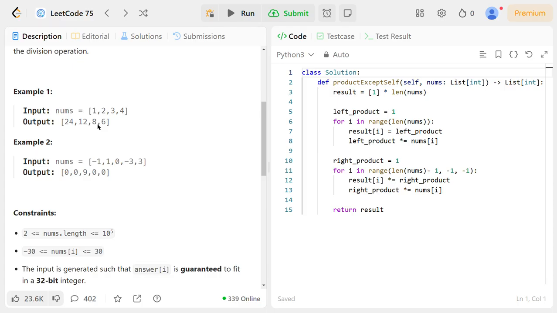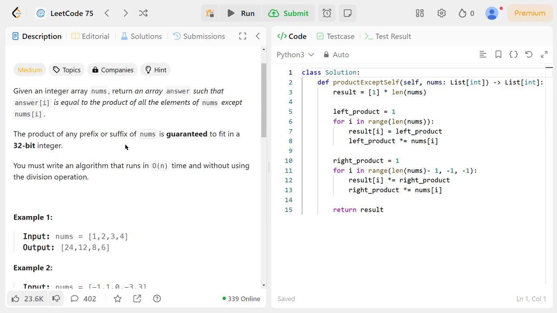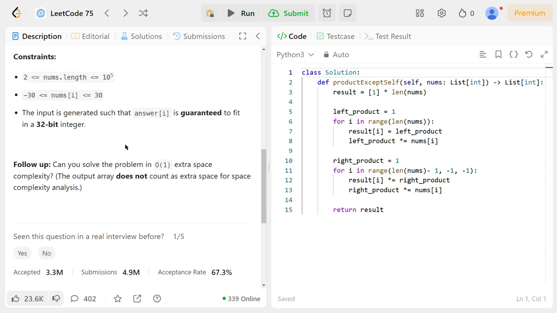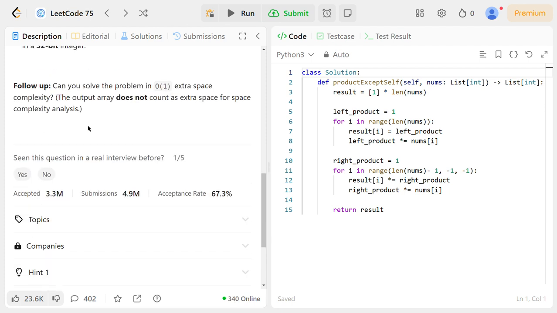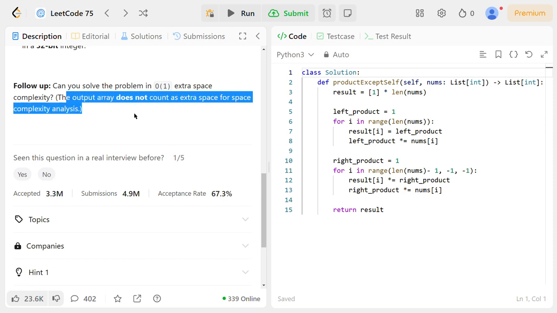So let's approach the problem, how I approach the problem. The problem says the input is generated such that the answer[i] is guaranteed to fit in a 32-bit integer. And follow up: can you solve the problem in O(n) time and O(1) extra space complexity? The output array does not count as extra space complexity.